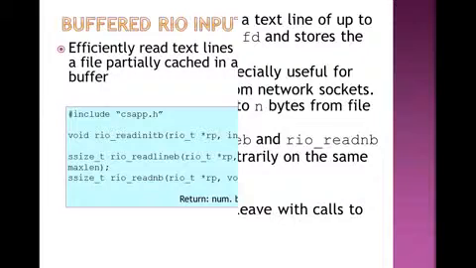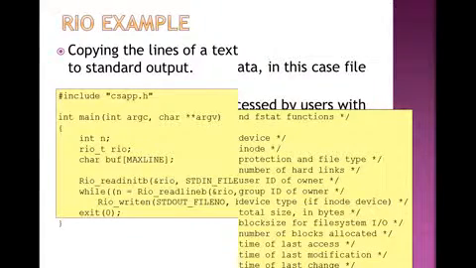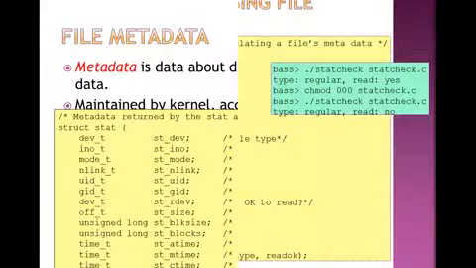We discussed one example also. This is the example, and these are the explanation of the example. Then the RIO example. We also covered one RIO example so that you are able to clarify the concept of RIO. The next topic that we covered is file metadata, that is, data about the data is known as file metadata.